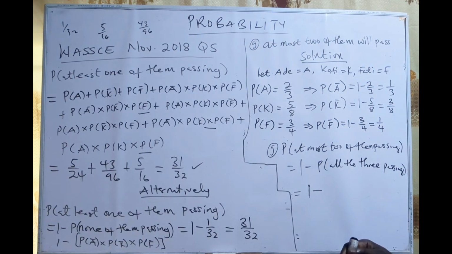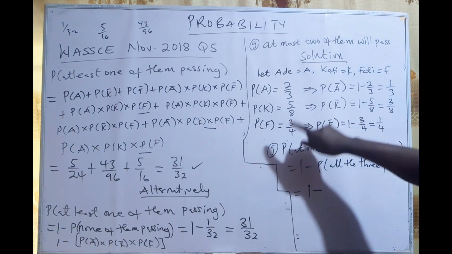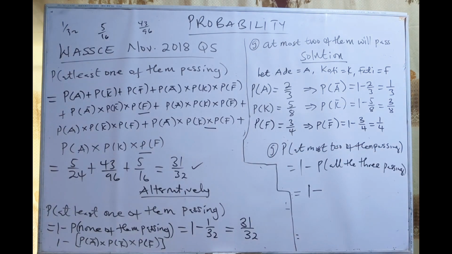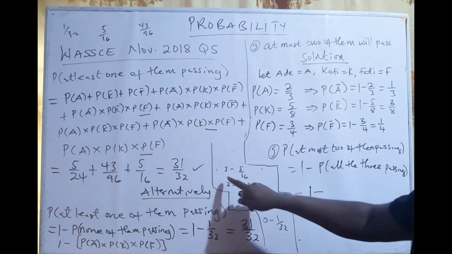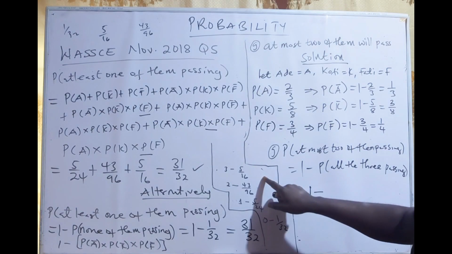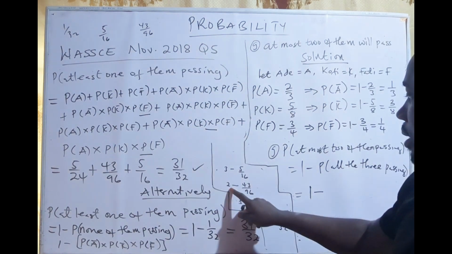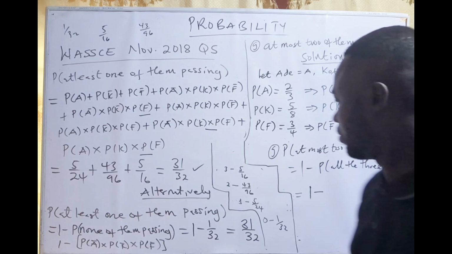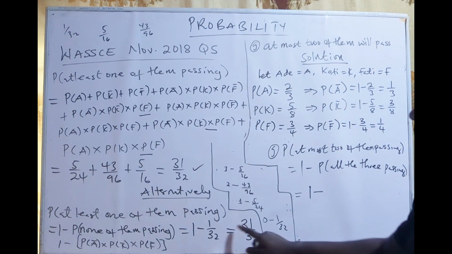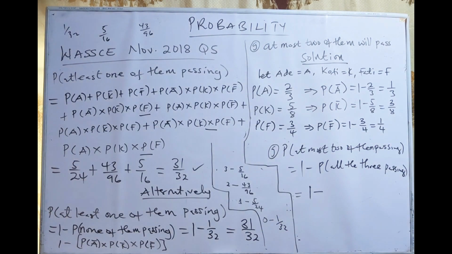All the 3 pass, it means that Ade will pass, Kofi will pass, and then Fatih will also pass. Okay, so because we have solved all of them, let's look at them so that we don't solve them again. Is that okay? So you realize that when we solved all the 3 passing, we had 5 on 16. 2 of them passing, we had 43 on 96. 1 of them passing, we had 5 on 24. And none of them passing, we have 1 on 32. So if you have all this, then I think this will help us.